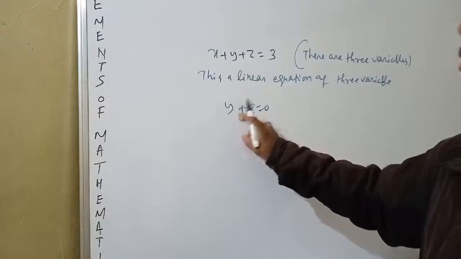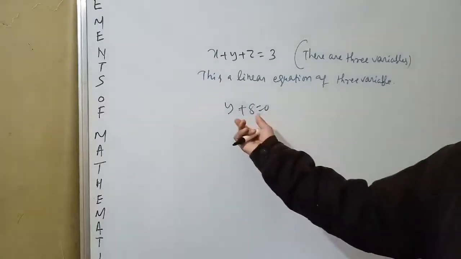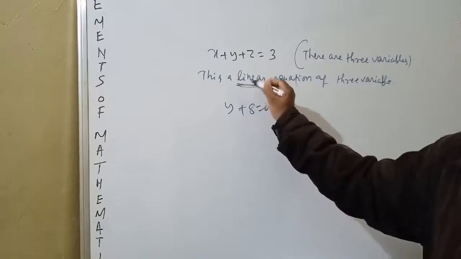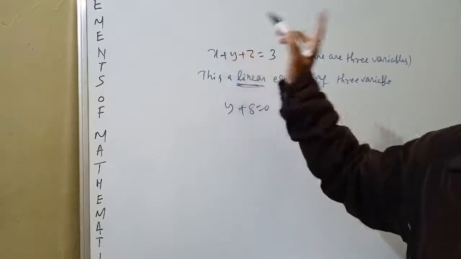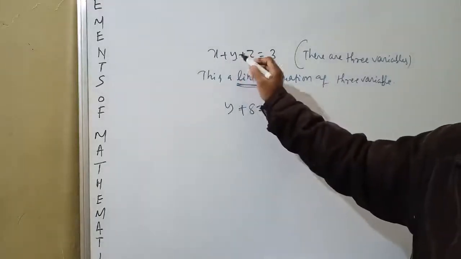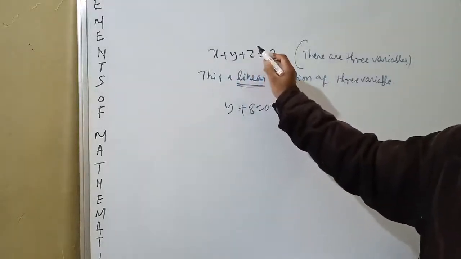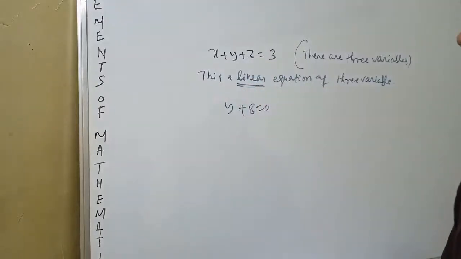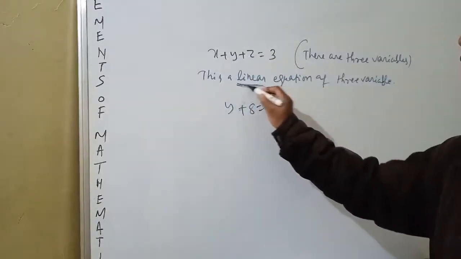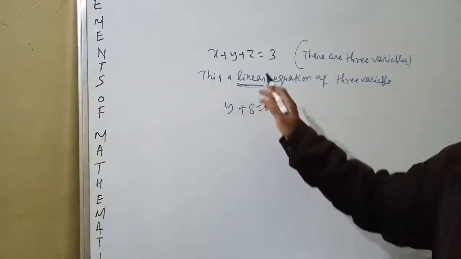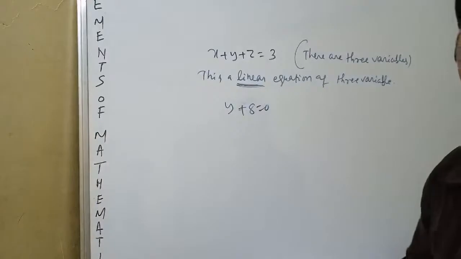Okay, this is also a linear equation. ये भी लीनियर इक्वेशन है, ये भी लीनियर इक्वेशन. लीनियर का मतलब क्या है? x का घात 1 है. Okay, x का घात 1, y का घात 1, z का घात 1 है, तो इसको हम लीनियर इक्वेशन बोलते हैं. You see, this is an important thing. In your class 9, in your class 10 already you have studied about linear equations.